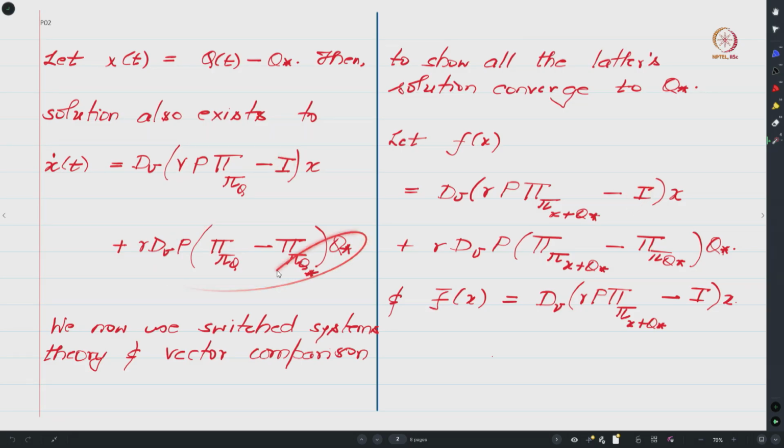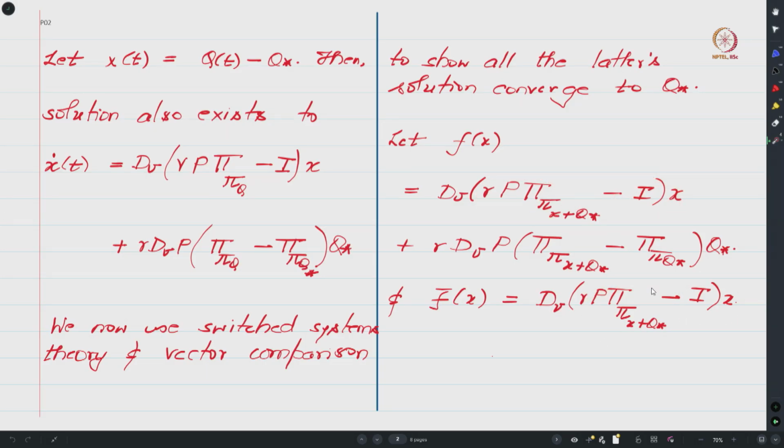And similarly this expression is now replaced by gamma D nu times P capital Pi subscript pi of x plus Q star minus pi of pi Q star, what we have over here, times Q star, right. This is f of x. Now similarly define f bar of x, where you drop this latter term and make use of only this expression. So basically your f bar of x is D nu times gamma P capital Pi subscript pi of x plus Q star, which is what you have over here, minus this expression, right.